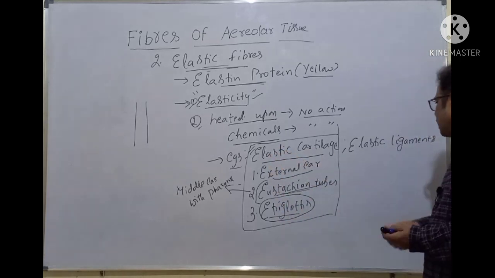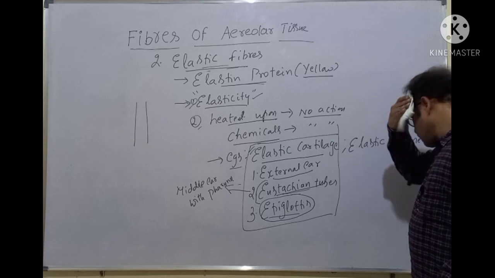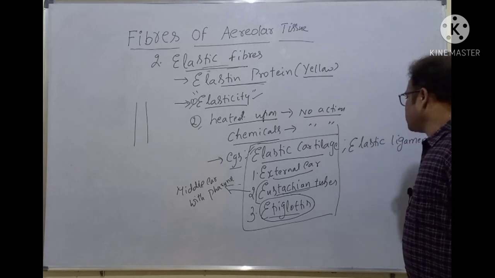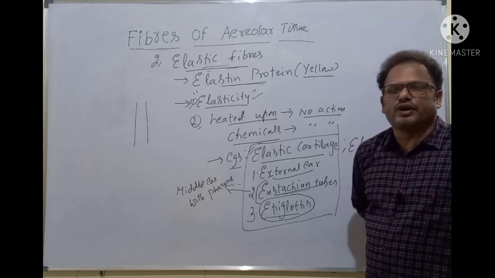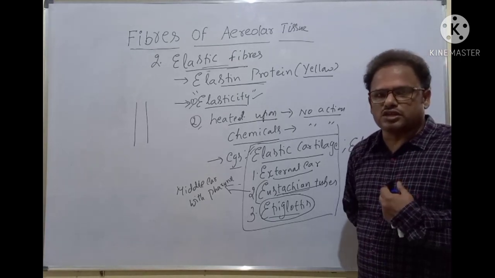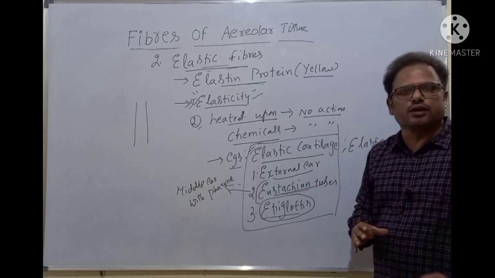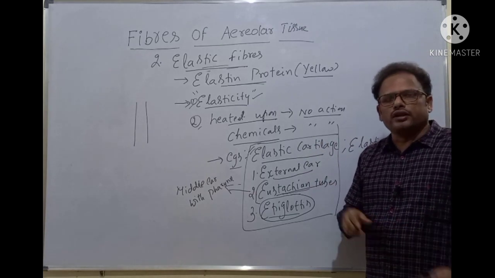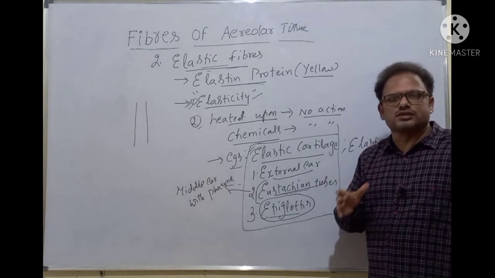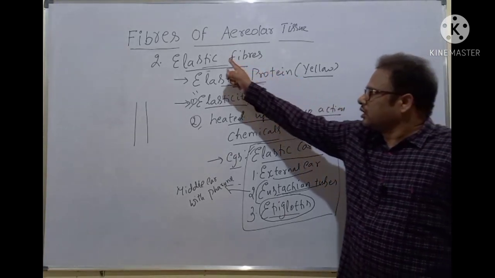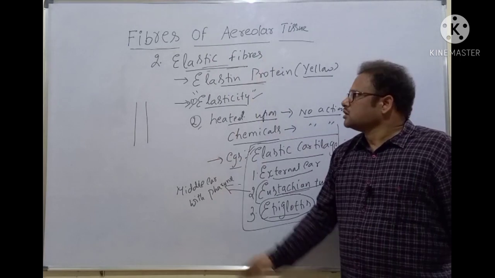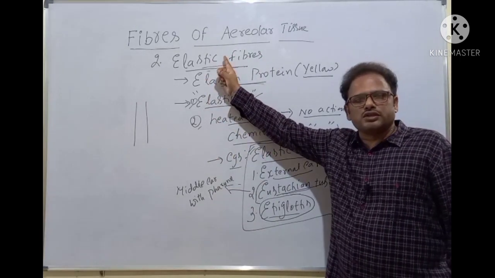Next one is the elastic ligaments. Clear? Elastic ligaments are present, for example, between the vertebrae, because of which we are sitting now. We can bend, we can do the exercise. Why is it possible? Because elasticity is there between the vertebrae, and these elastic ligaments are present between the successive vertebrae. These elastic ligaments are also made of the elastic fibers. So collagen fibers, next one is elastic fibers.